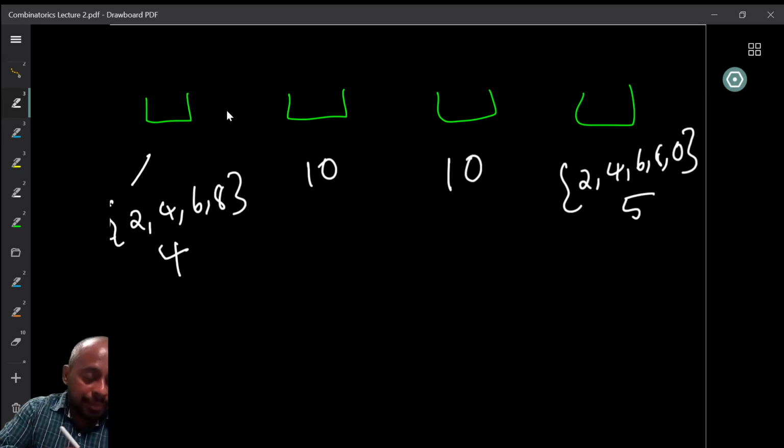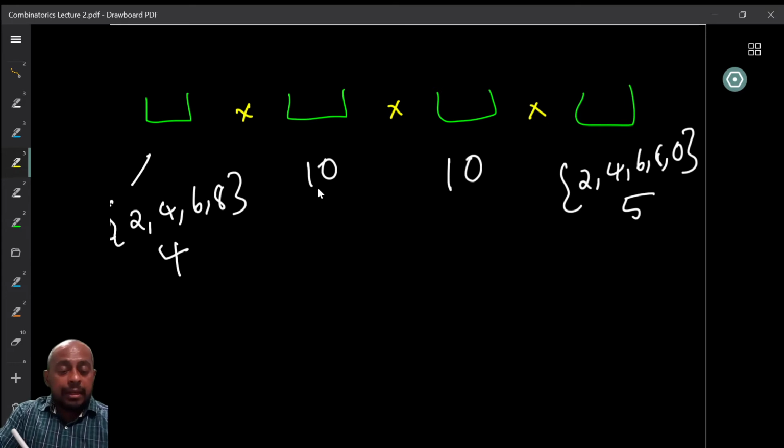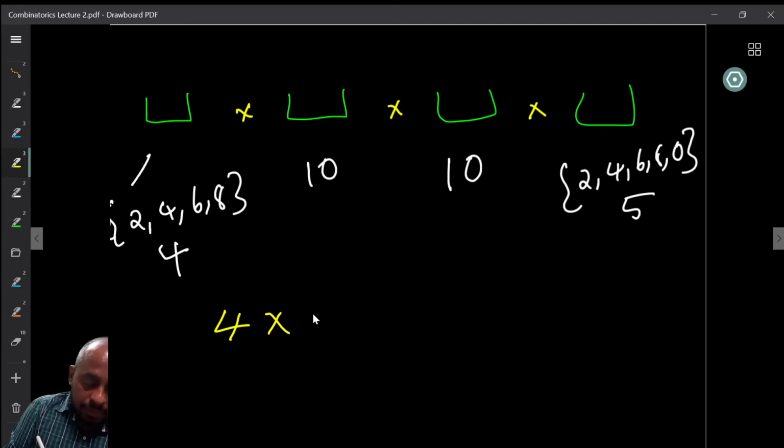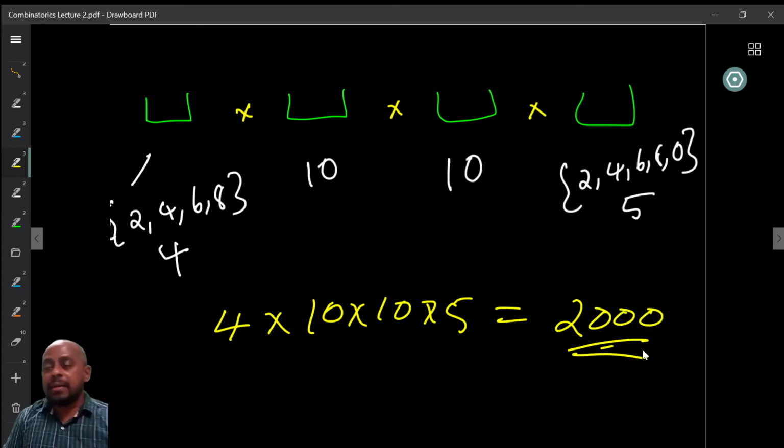But now these are independent. No matter what I choose at the first place, I can choose any of the 10 digits in the second place. So I have 4 choices here, and independently I have 10 choices here. So 4 into 10. Similarly, another independent 10 choices here, and into 5. So the total number of choices is 4 into 10 into 10 into 5, which is equal to 2000. So we have exactly 2000 numbers with this property.